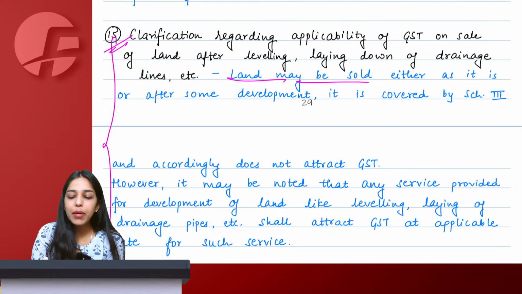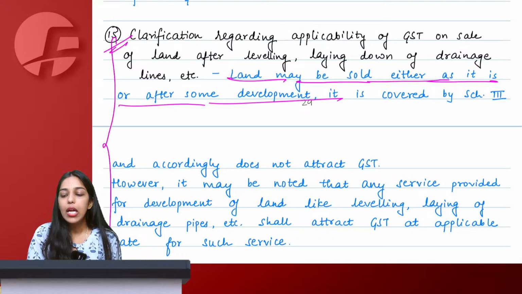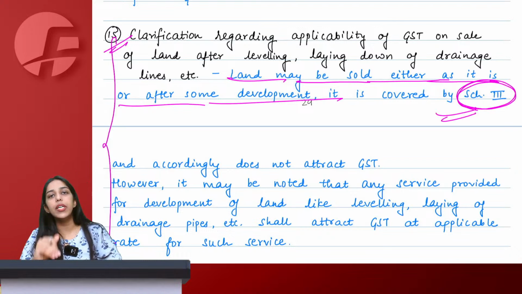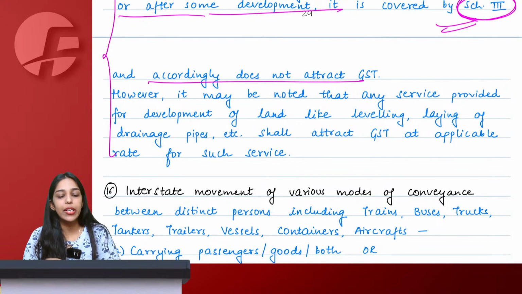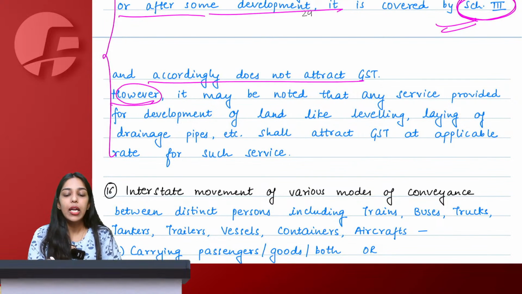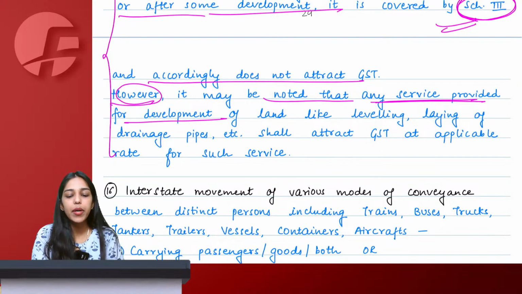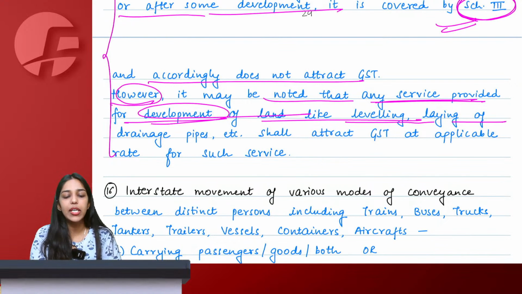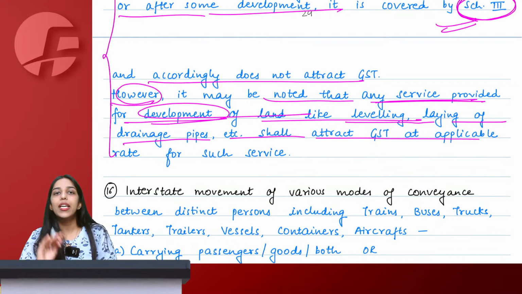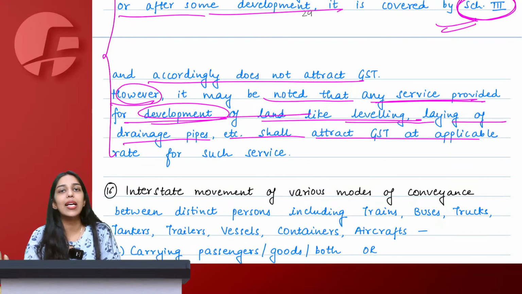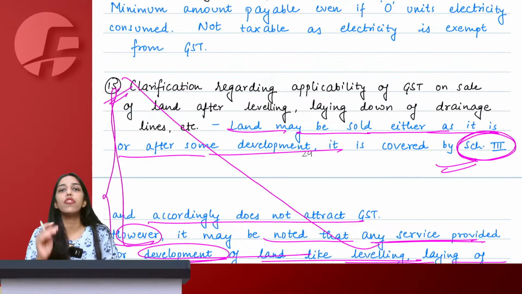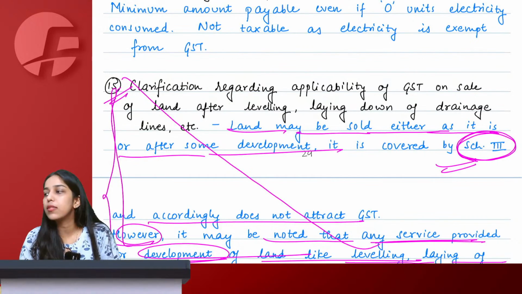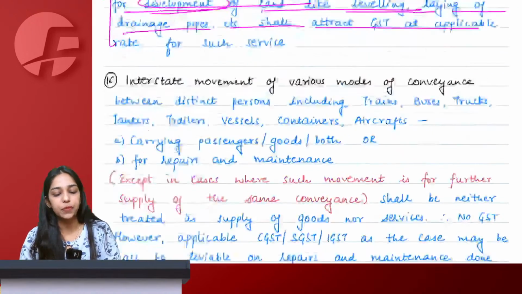See, land may be sold either as it is or after some kind of development. Under both cases, we cover it under Schedule 3 negative list only, not taxable. Accordingly, it does not attract GST. However, it may be noted that any service provided for development of land like leveling, laying of pipes, etc., would attract GST normally, as it is a normal transaction. So even if we do not study this, you can just strike this off. You are never going to forget this particular clarification.